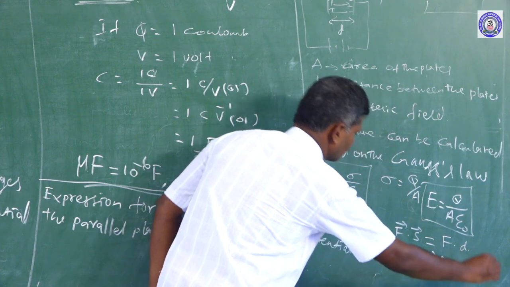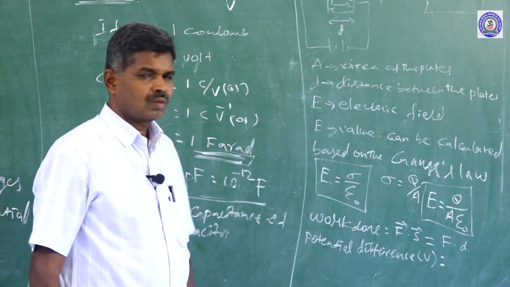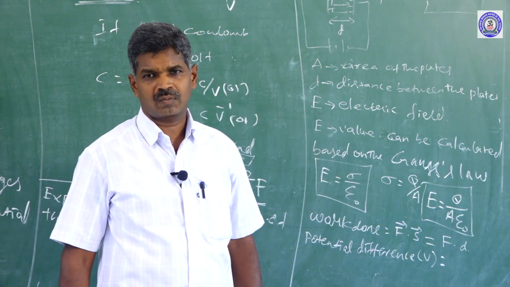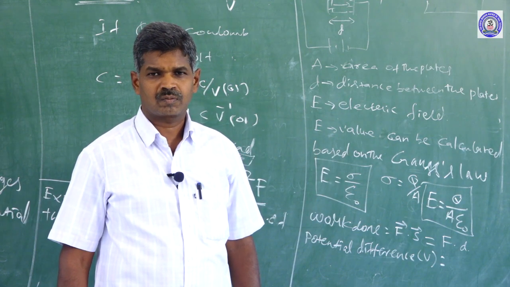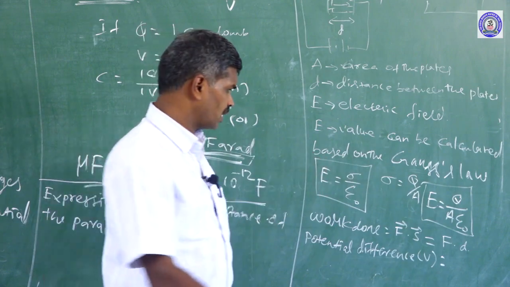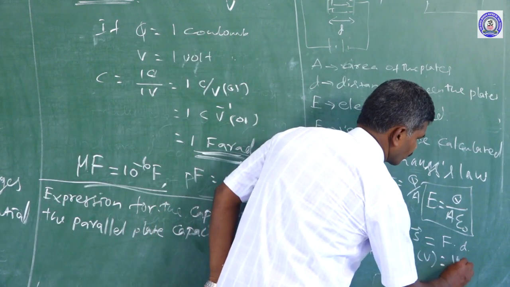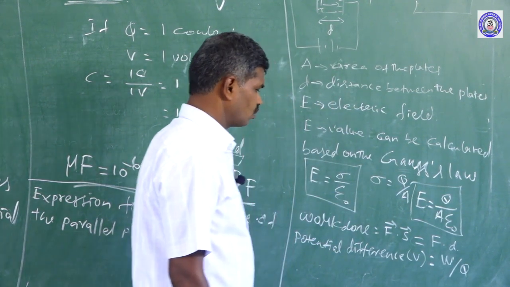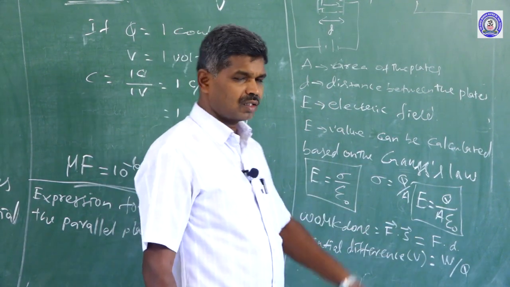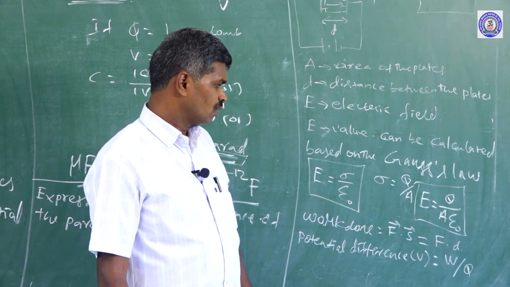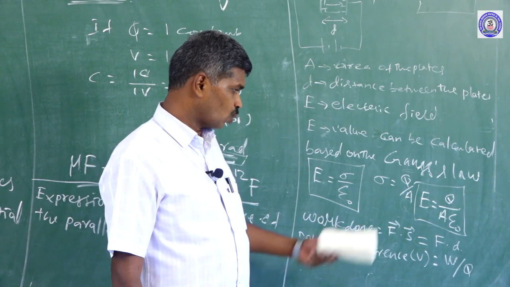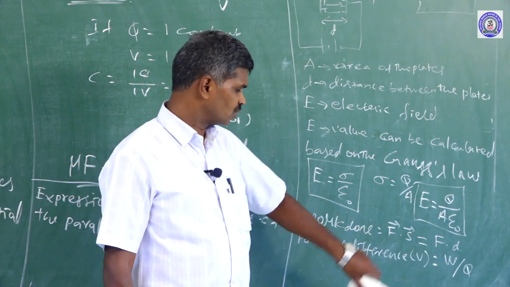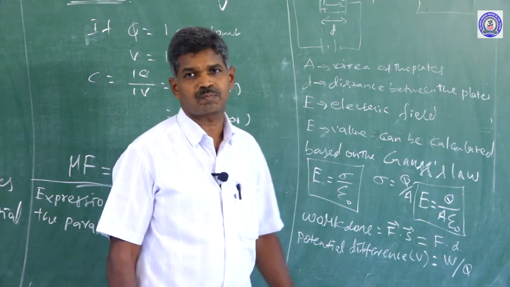Potential difference V is equal to the work done to move a unit positive charge from one plate to another plate. That is why V is equal to W by Q. The work done value is nothing but F into d. That is going to be substituted in our potential difference equation.